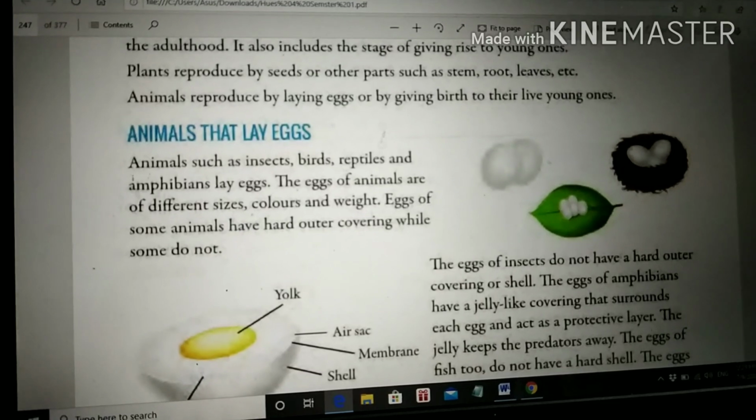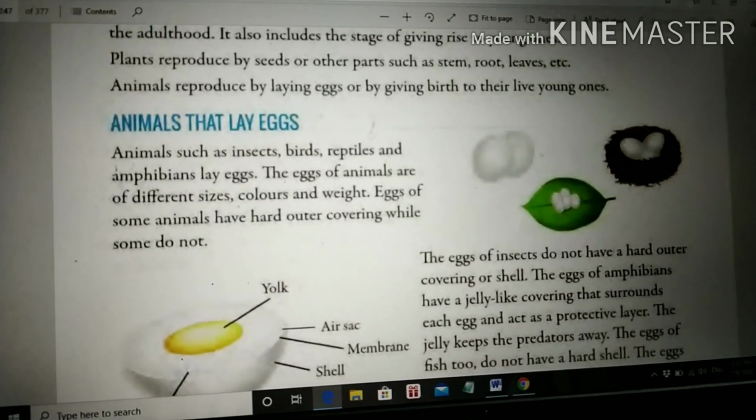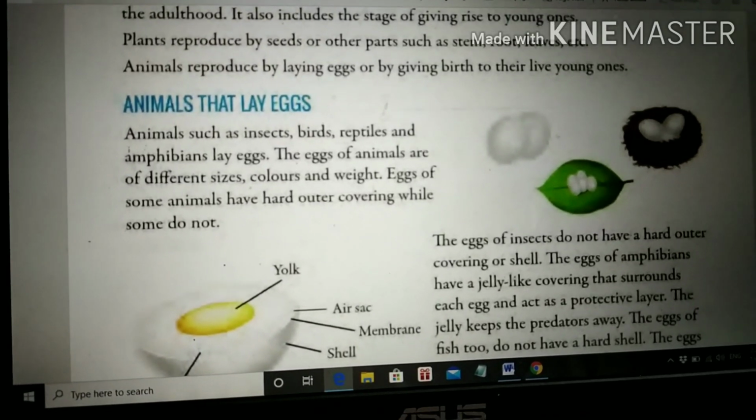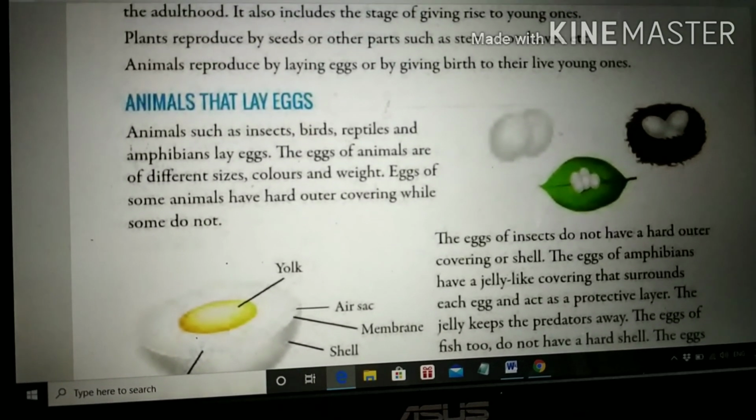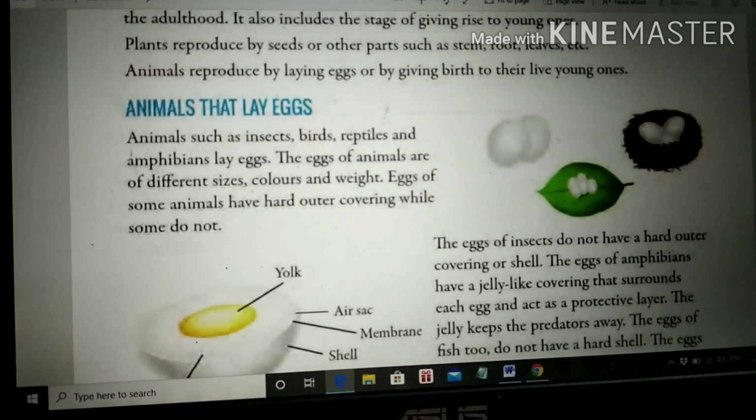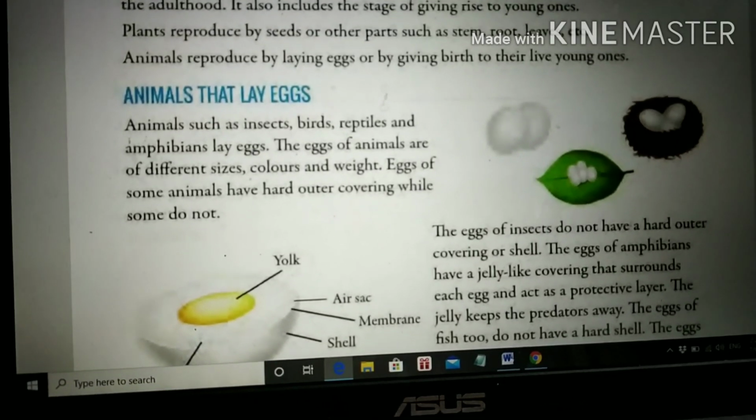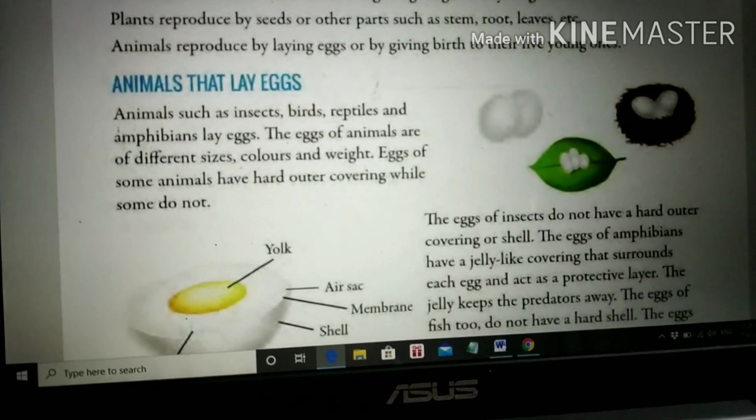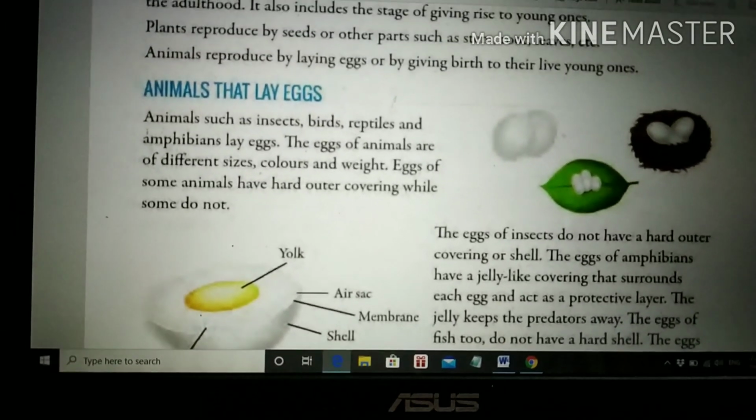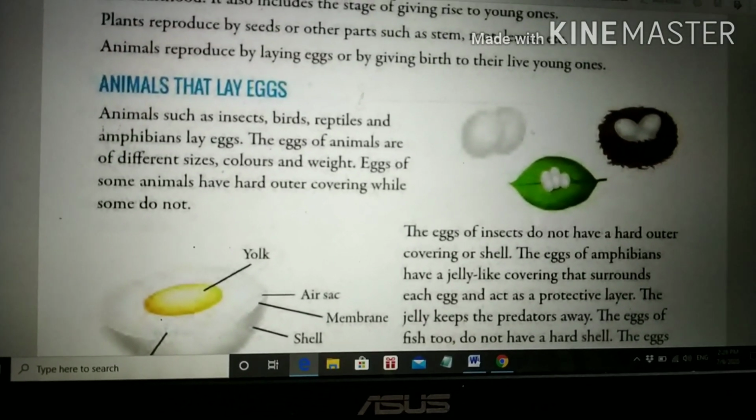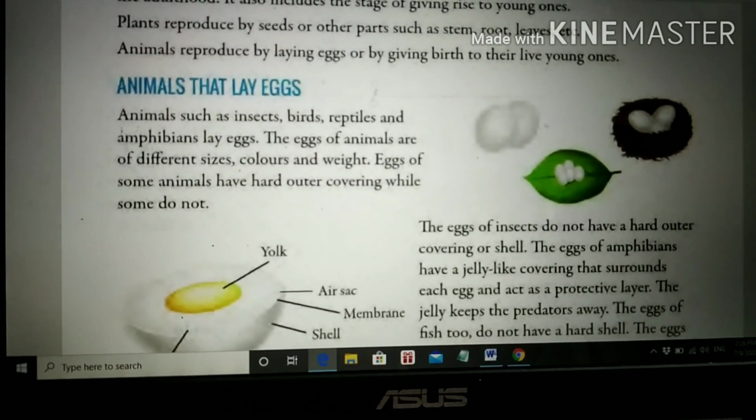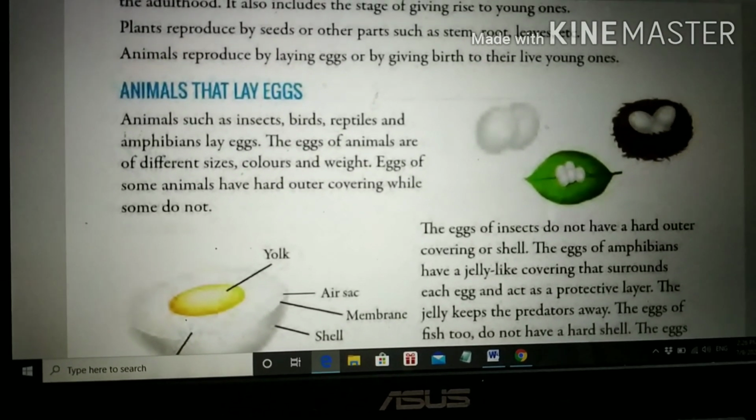Eggs of some animals have a hard outer covering while some do not. Some animals have a hard and tough covering outside, which you can see. You know about the hen's egg. It has a hard covering. When you break that hard covering, the inner liquidy part comes out. The eggs of insects do not have a hard outer covering. So they are coverless, or you can say they don't have a shell.